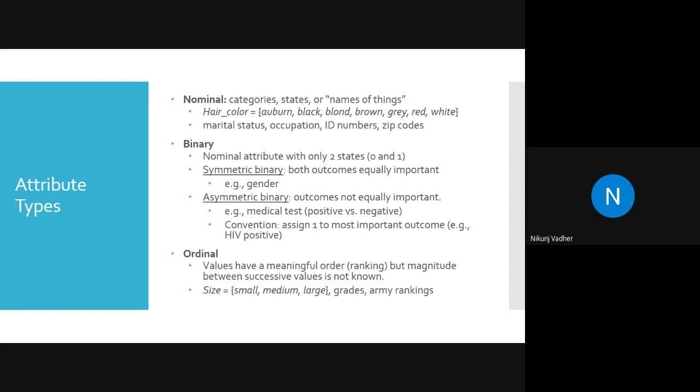Clear, Pranjul? Yes, sir, I got it. So symmetric, with respect to probability, means it will be either male or female. But in case of asymmetricity, the output will be dependent on multiple parameters. There is no direct relationship.